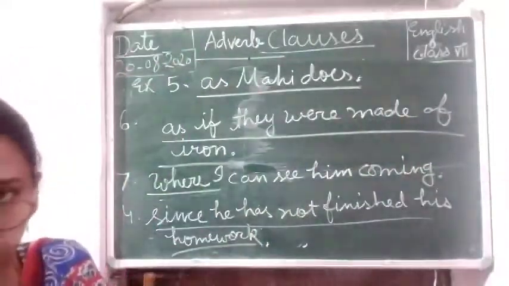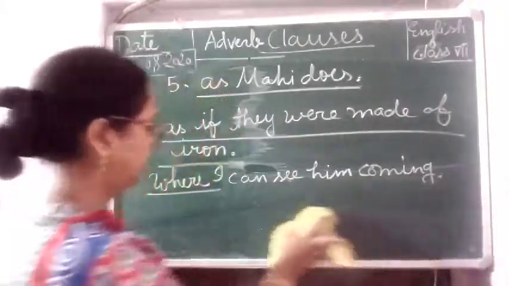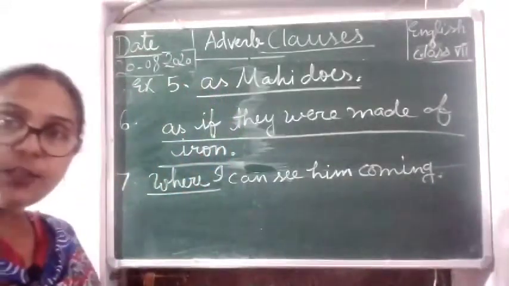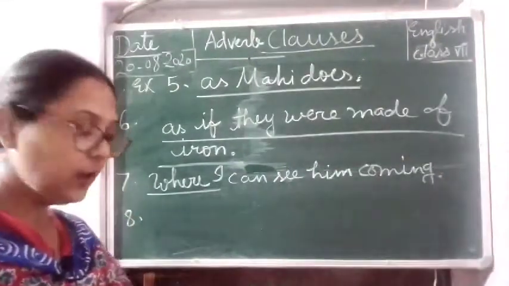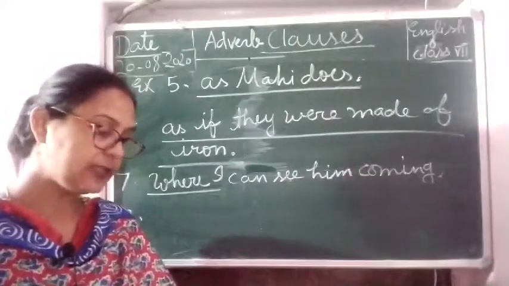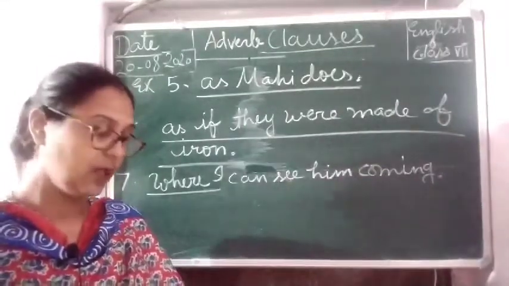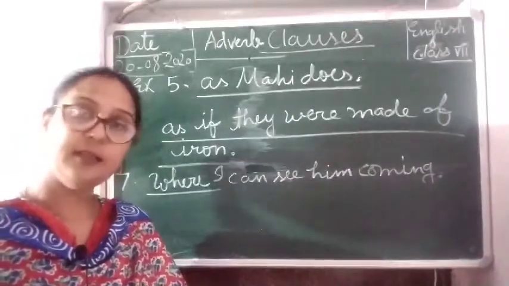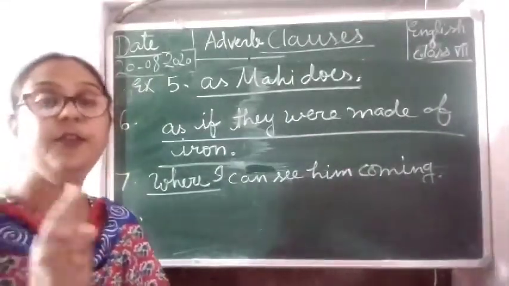Now, number 8 we are going to solve. The cricket match had started when we reached the ground. When we reached the ground.